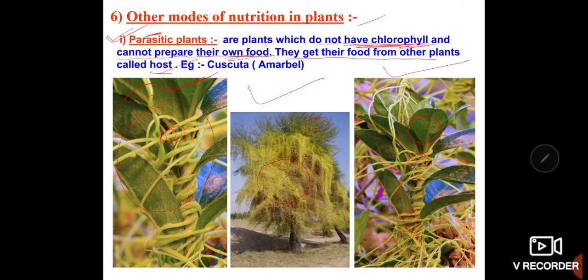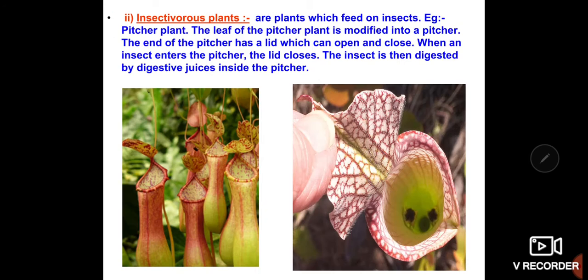So the plants which do not have chlorophyll and cannot prepare their own food get their food from other plants, called the host. This is very important, keep it in mind. An example of a parasitic plant is Cuscuta, which is also called amarbel.